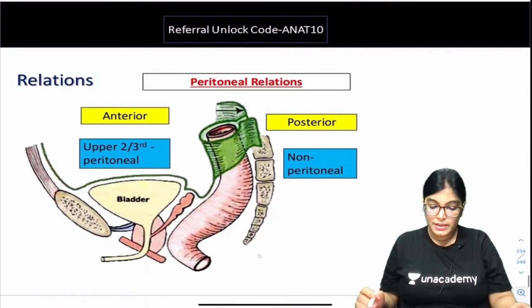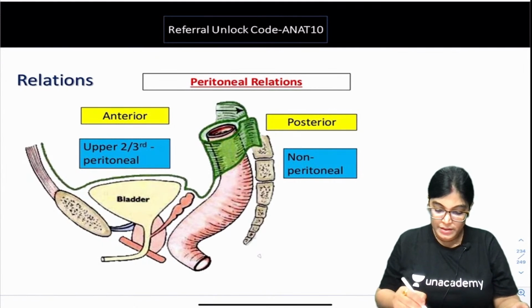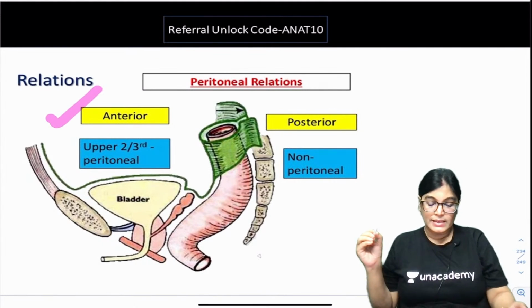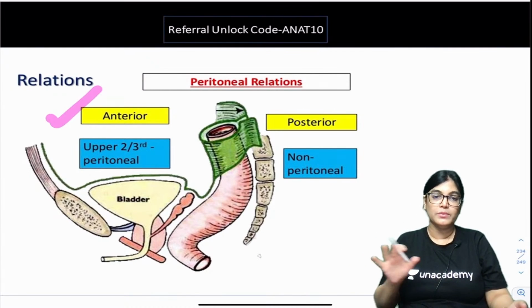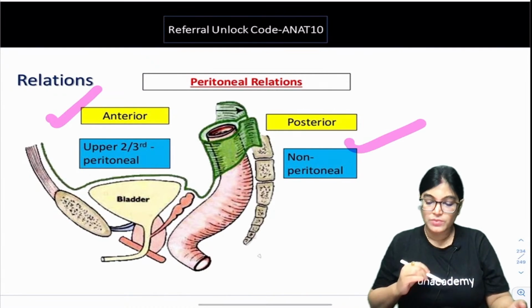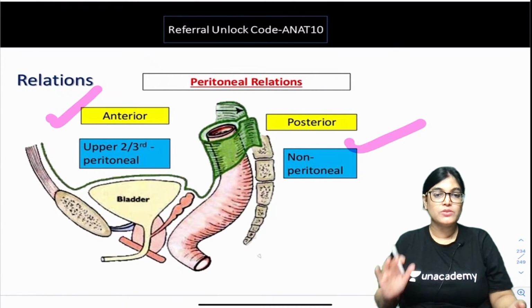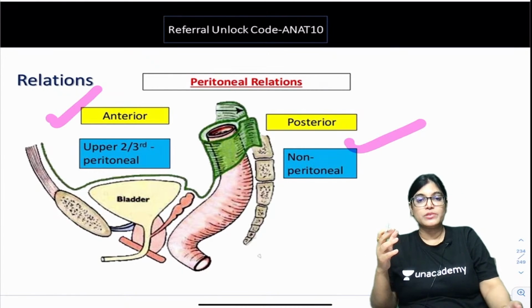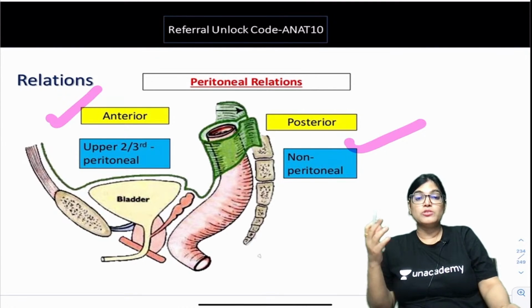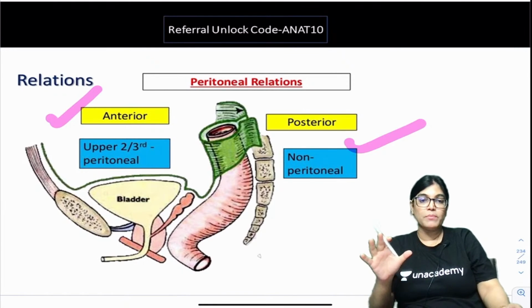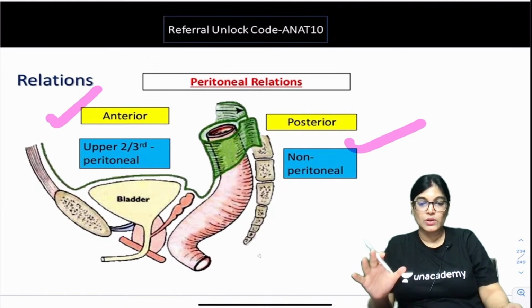See here, you can see in this diagram that when you see the anterior aspect of the upper 2/3, it is wholly covered by the peritoneum. When you see the posterior part of the rectum, it is non-peritoneal. Can you see the green color structure which is shown? The green color structure is the peritoneum, and the posterior part, the whole posterior aspect of the rectum, is non-peritoneal. Upper aspect also it is non-peritoneal.